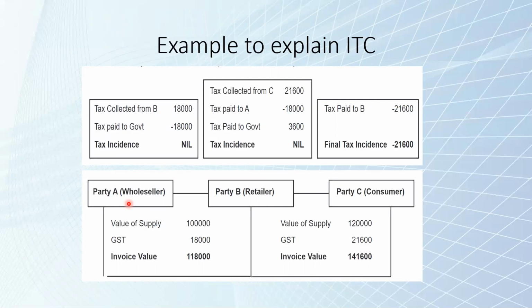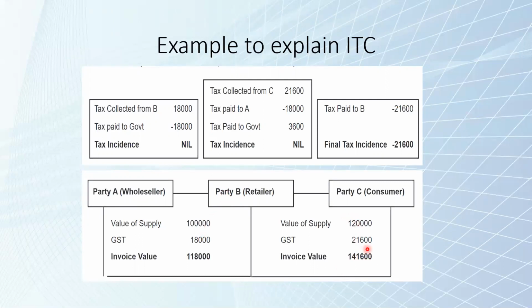When the same is shown in GSTR1 by Mr. A, the details of the same would be auto-populated in GSTR2A of party B, that is Mr. B, retailer. Now suppose the same goods are sold by Mr. B to Mr. C after adding some value addition and profit at rupees 1,20,000. GST again at the rate of 18% is 21,600, and the invoice value is 1,41,600.